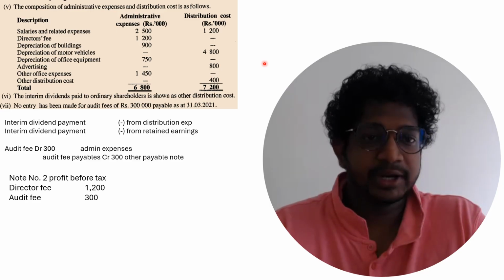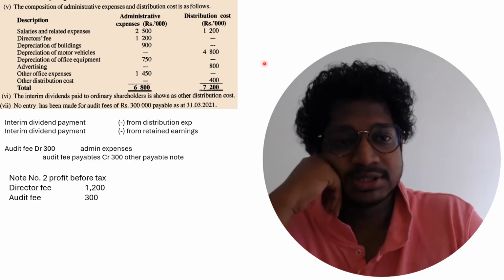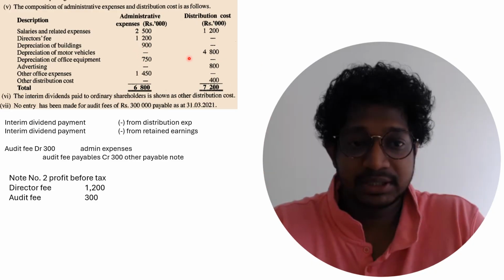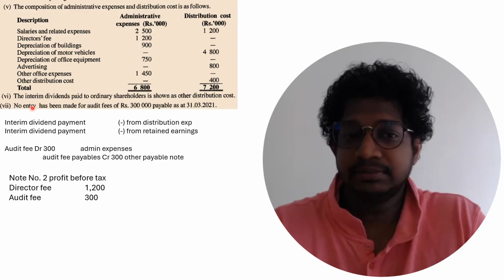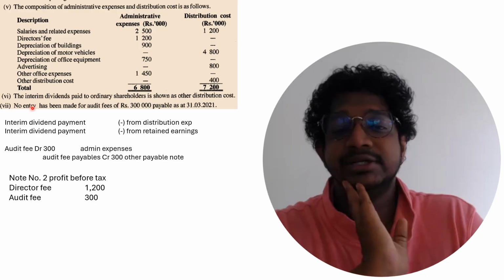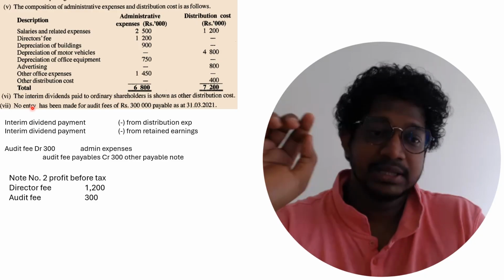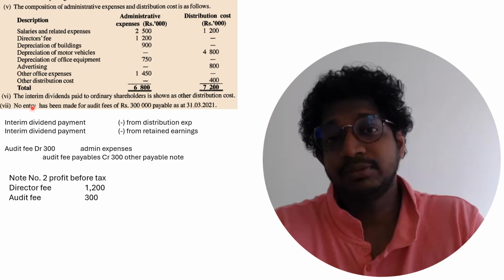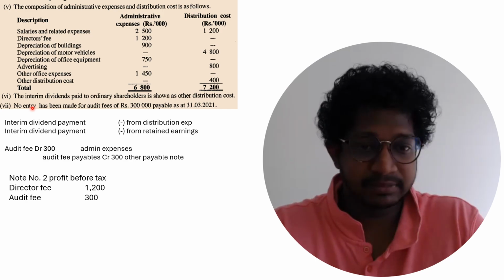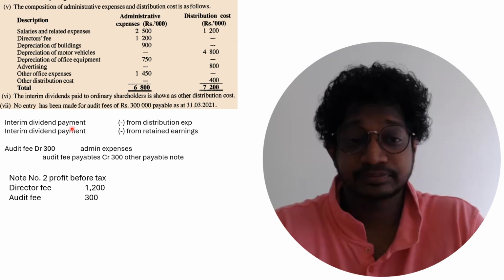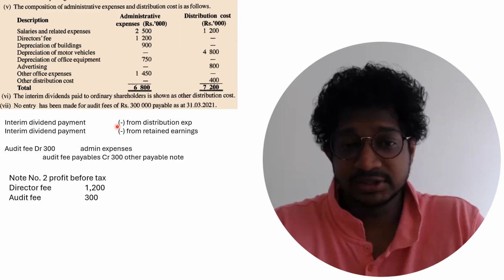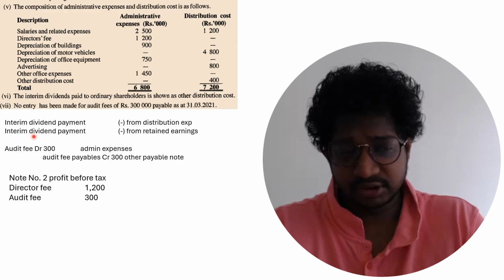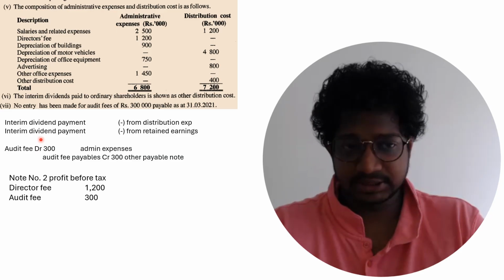The composition of administrative expenses and distribution cost is given below. This is where the depreciation is given here, right? And the interim dividend paid to ordinary shareholders is shown as other distribution cost. That's totally incorrect. The interim dividend payment you have to mention in changes in equity, and you have to deduct that from the retained earnings, not in the distribution expense. So the correct way of recording the interim dividend is changes in equity, from the retained earnings, right?